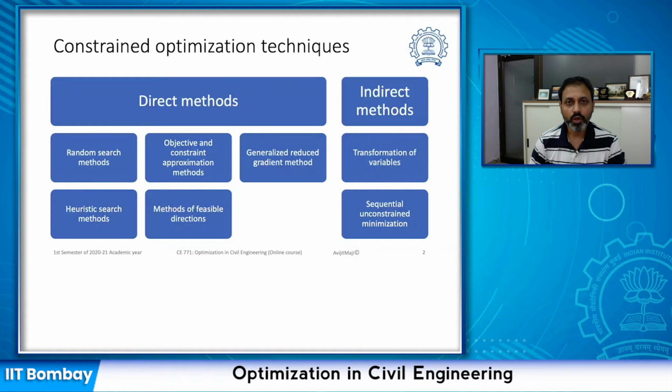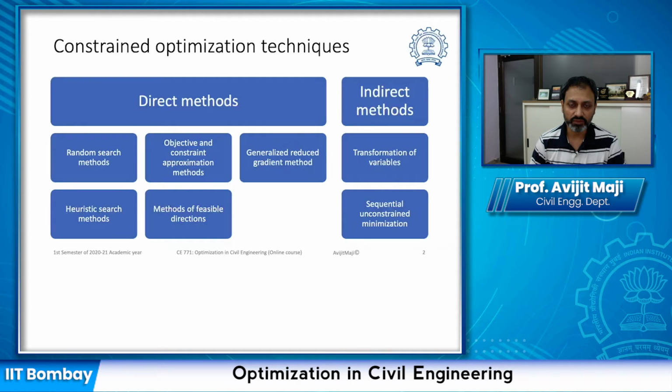Hello everyone, welcome back to Optimization in Civil Engineering. In the last few lectures, we discussed the numerical methods to solve multivariable optimization problems. In those methods, you have used some where you need a detailed understanding of the single variable optimization methods.